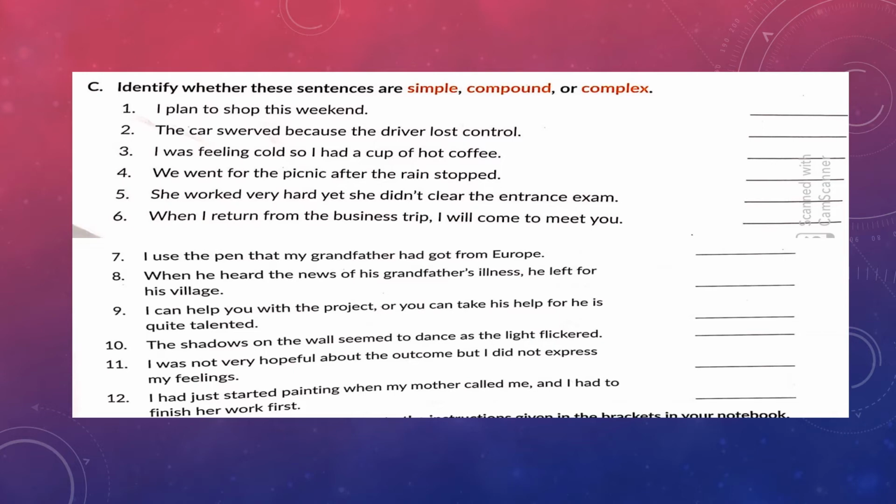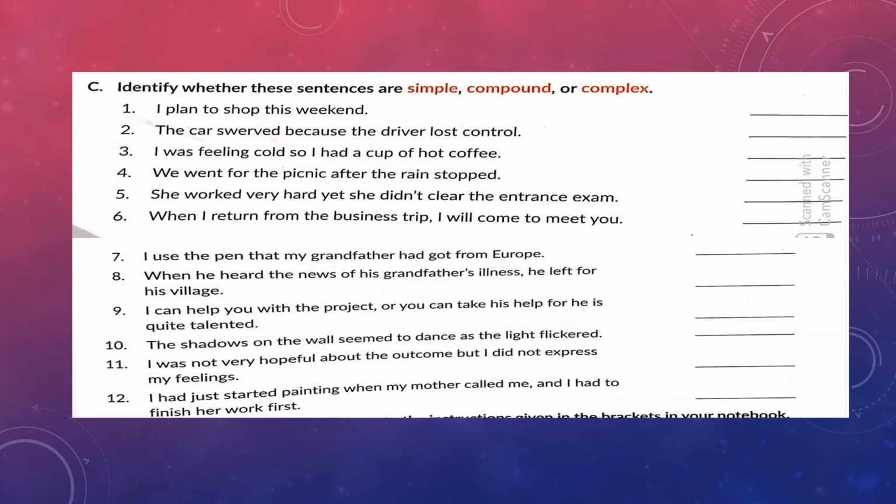Why? In the first sentence, which is simple, you will see it is an independent clause, not dependent on anything else, one subject, one predicate, no conjunction or comma whatsoever. In the second sentence, which is a complex sentence, you will see the conjunction because, it's a subordinating conjunction. There's a main clause, there's a subordinate clause.